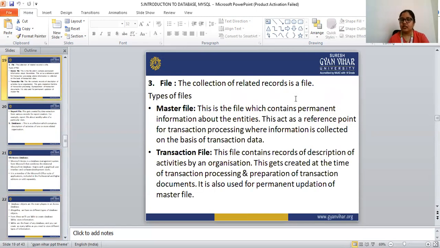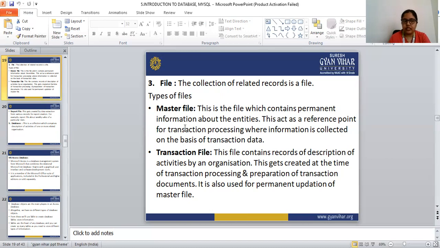Next is, what is a file? The file, the collection of related records, is a file. So there are several file types we are going to discuss here.